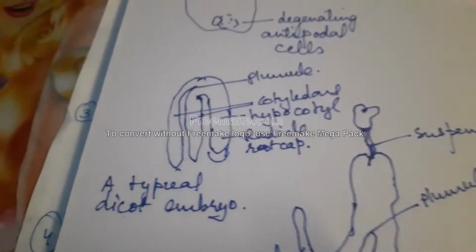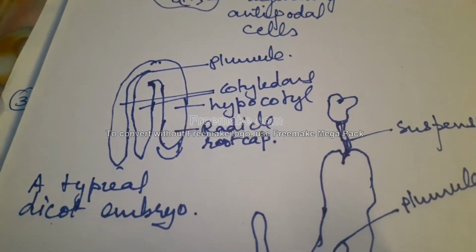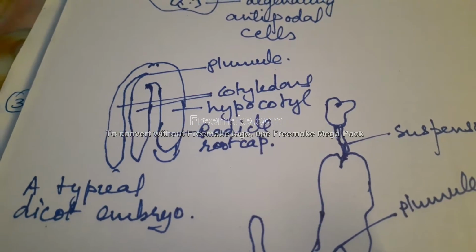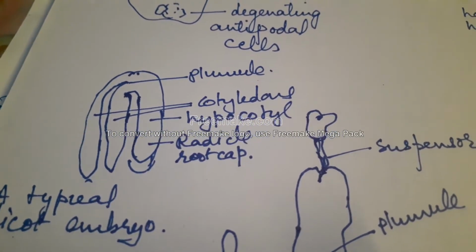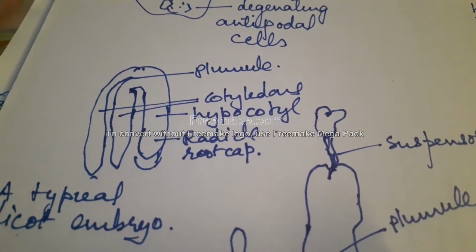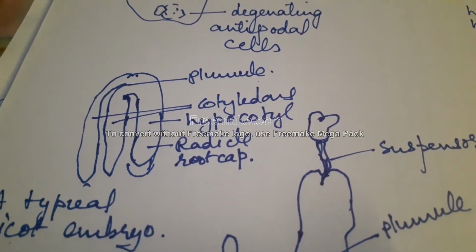So this is the structure of a typical dicotyledonous embryo, where the plumule gives rise to the future shoot system, and the radicle gives rise to the future root system, which is formed from the epicotyl and the hypocotyl.